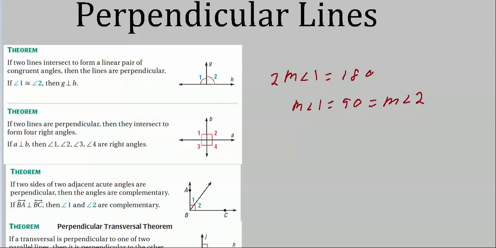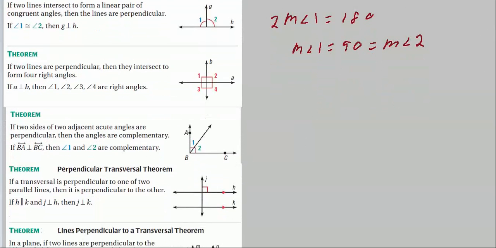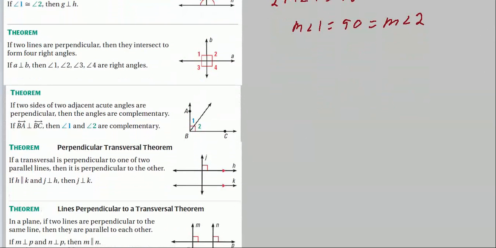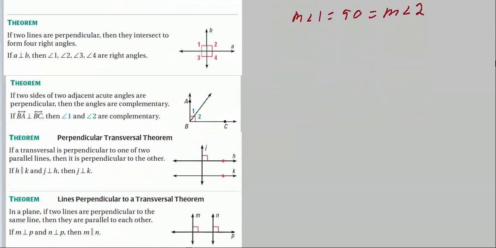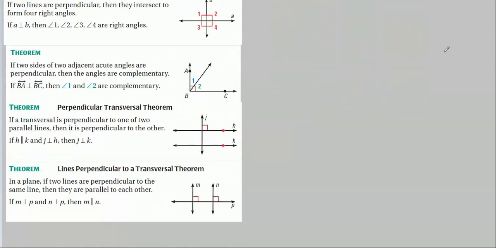There's a couple more theorems, and then we're just going to do the problems. These are all very intuitive. I don't think you'll have any trouble remembering these. Transversal is perpendicular. Well, let's read this one down here. If H is parallel to K and J is perpendicular to H, then J is perpendicular to K. What the heck's all that mean?